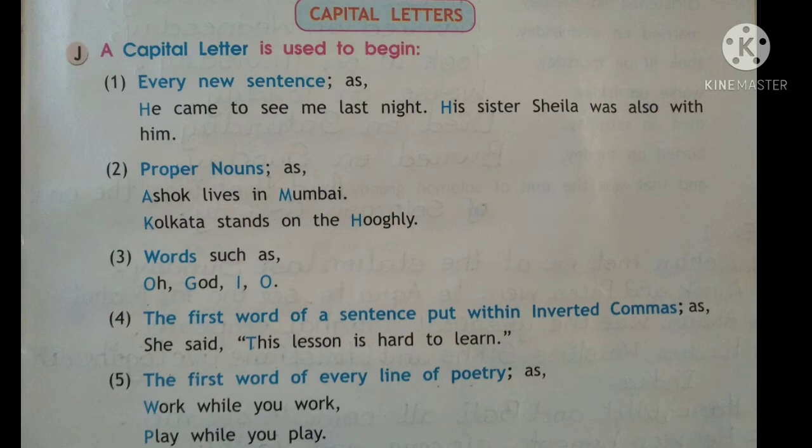Then the first word of a sentence put within inverted commas. So if we put any dialogue in inverted commas, then the first word is always written with a capital letter. For example, she said, and then we open the inverted commas. So this will come in capital letter. "This lesson is hard to learn." And always remember, the first word of every line of a poetry is written in a capital letter. Work while you work, play while you play. So the first word is always written in a capital letter in a poetry.